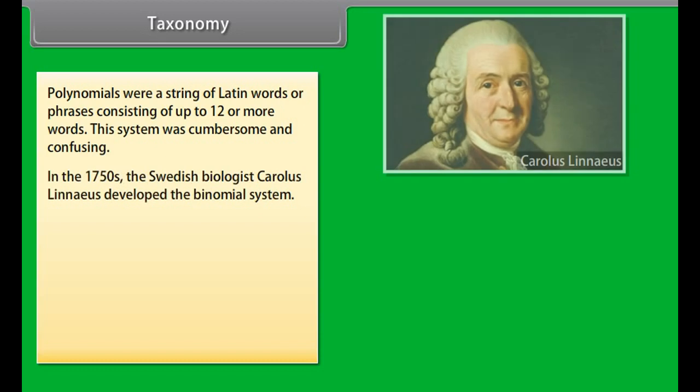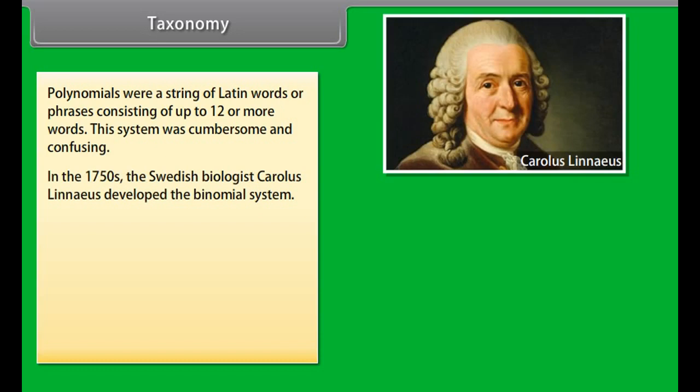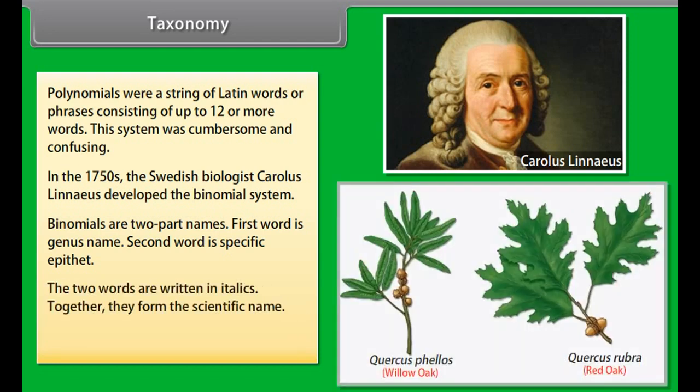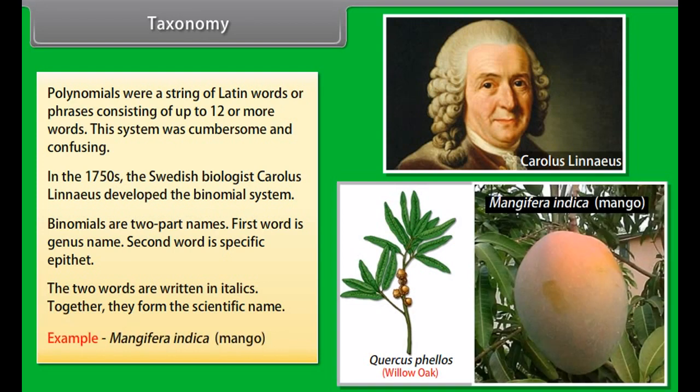In the 1750s, the Swedish biologist Carl Linnaeus developed the binomial system. Binomials are two-part names. First word is genus name. Second word is specific epithet. The two words are written in italics. Together they form the scientific name. Example, Mangifera indica, mango.